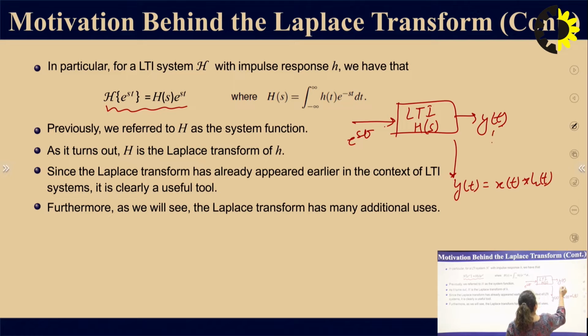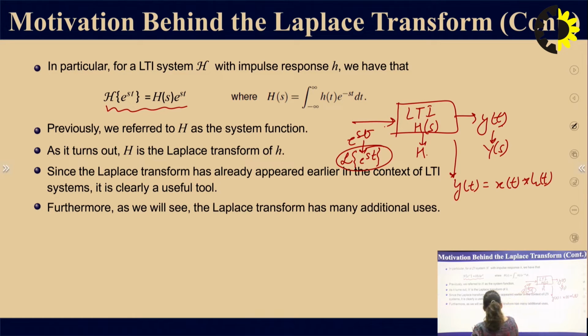If we perform the Laplace transform, y(t) becomes Y(s), and e to the power st gives H multiplied by e to the power st, which becomes H(s) e to the power st. So, in the Laplace domain we have the output represented this way.